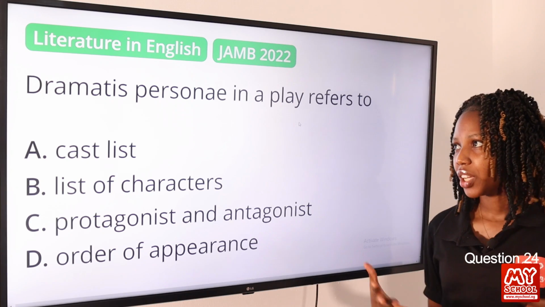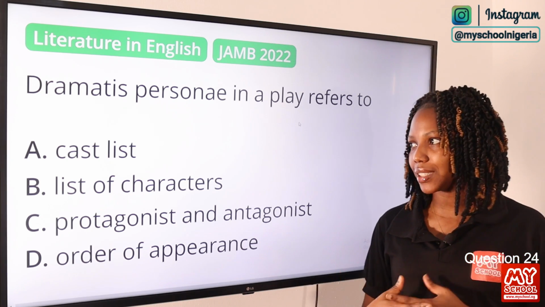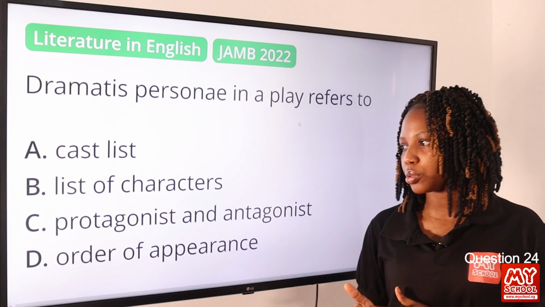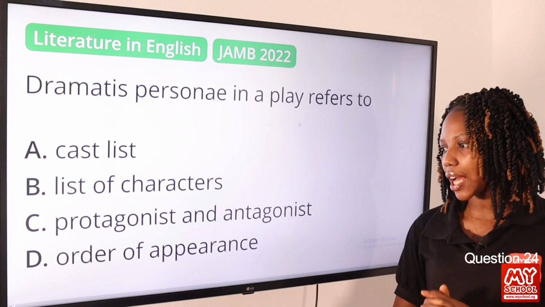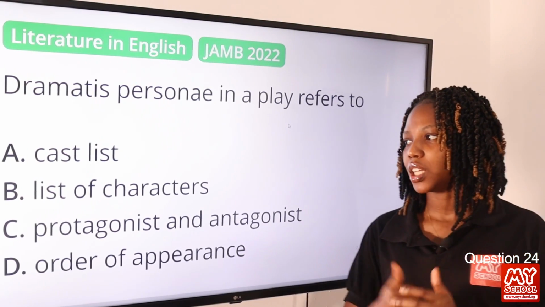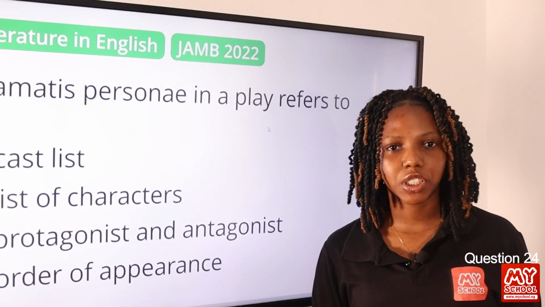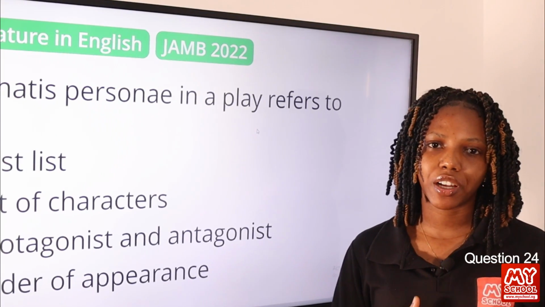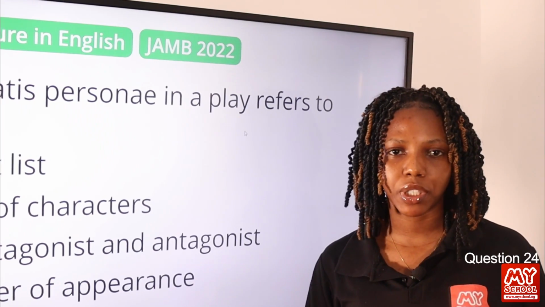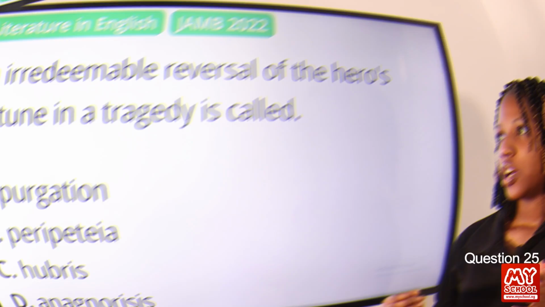Question 24. Dramatis personae in a play refers to dash. Option A, cast list. Option B, list of characters. Option C, protagonist and antagonist. Option D, order of appearance. The answer to this question is list of characters. Dramatis personae is a list of characters in a drama text. So option B is the final answer to this question.